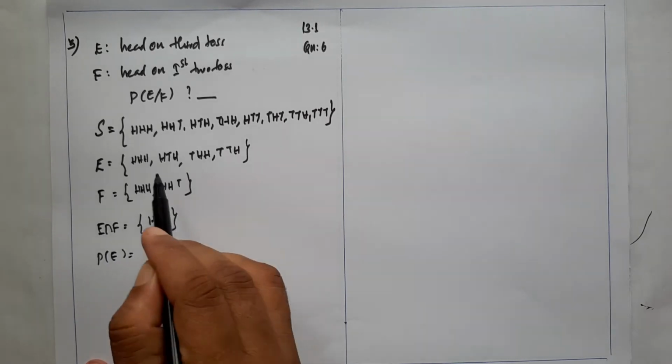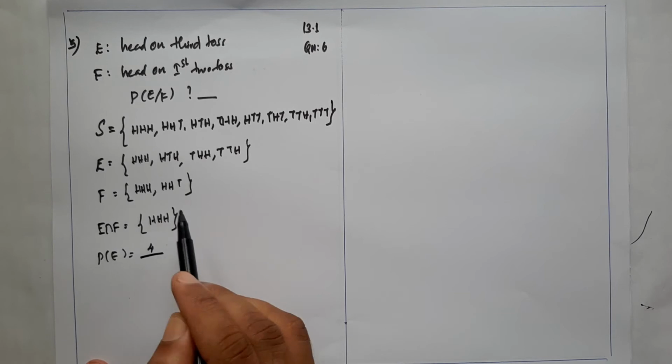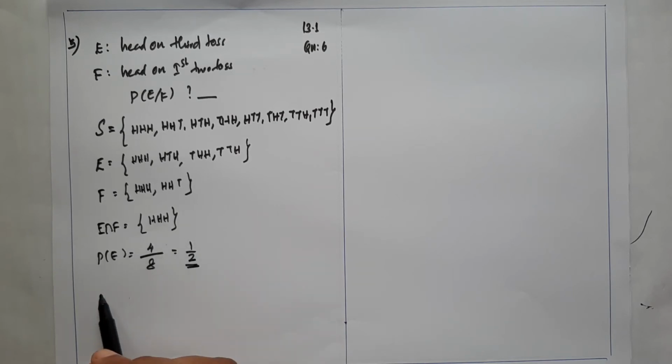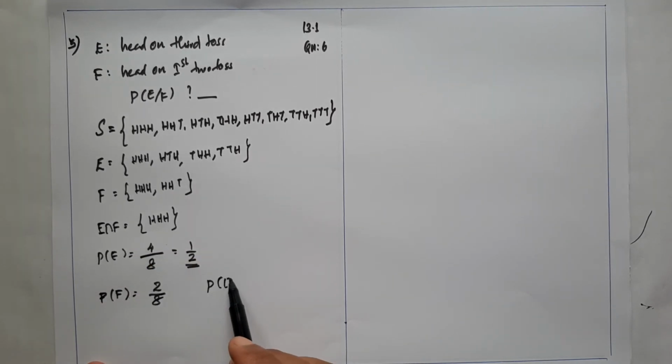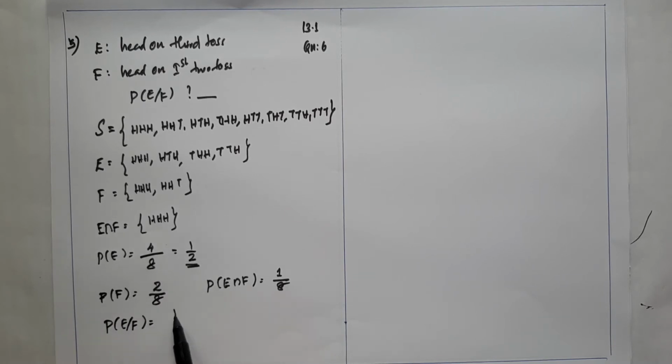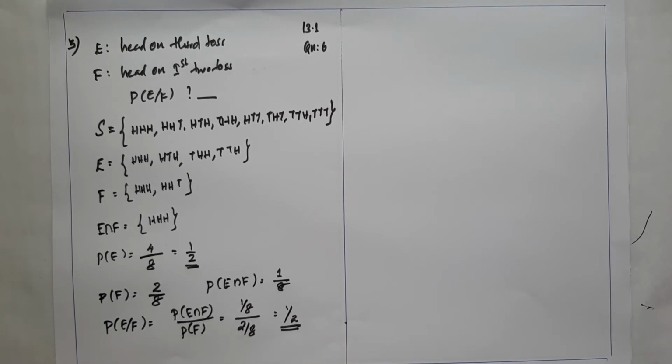Now, what is P of E? It contains 4 elements, so 4 divided by the total outcomes 8 is equal to 1 by 2. P of F: F contains 2 elements, so 2 divided by 8. And P of E intersection F is equal to 1 divided by 8. Using the definition, P of E given F is equal to P of E intersection F divided by P of F, that is 1 by 8 divided by 2 by 8, and we get the answer 1 by 2. That's all.